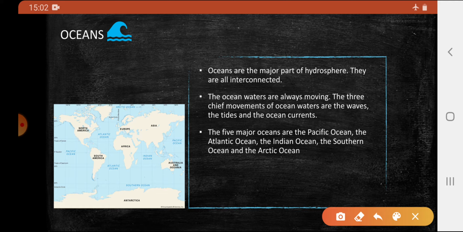There are five major oceans, namely Pacific Ocean, Atlantic Ocean, Indian Ocean, Southern Ocean, and Arctic Ocean. Ocean waters are constantly moving. The three movements of ocean waters are known as waves, tides, and ocean currents.